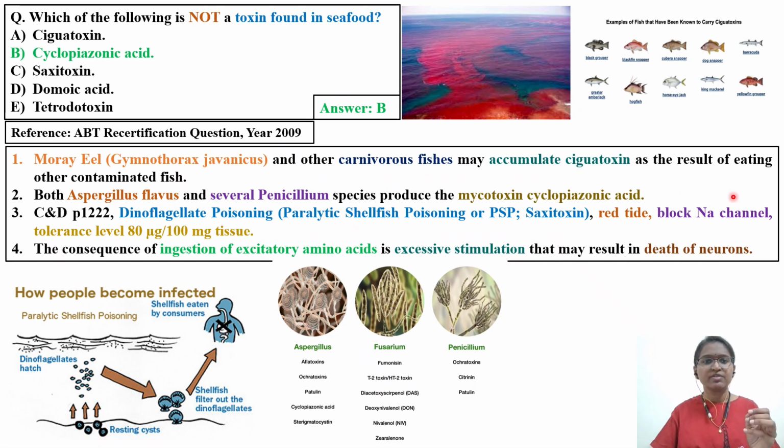This question is taken from the ABT recertification question paper, that is year 2009. So the question is, which of the following is not a toxin found in seafood? That's why our video topic is seafood toxin. The right answer, in the green text, is cyclopiazonic acid.